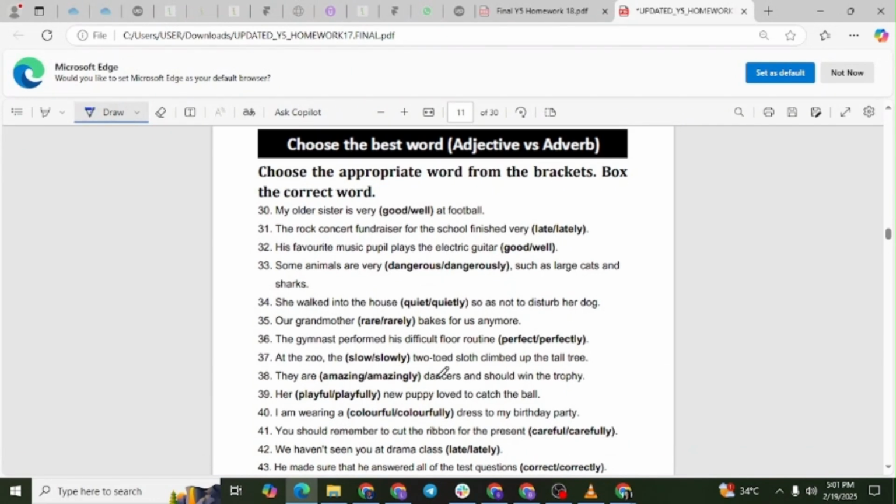Choose the appropriate word from the brackets. Box the correct word. Question number 30. My older sister is very good at football.